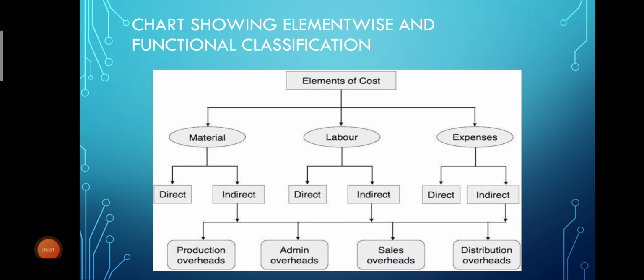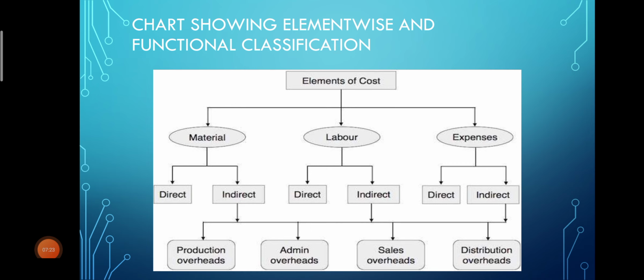Now material is subdivided into direct and indirect material. Labor is subdivided into direct labor and indirect labor. Expenses are again subdivided into direct expenses and indirect expenses. Now all these indirect expenses will be called overheads.